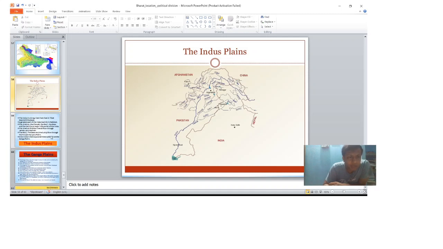So guys, in the Punjab, Haryana side, the Beas and Satluj flow through Punjab and Haryana, and Jhelum and Chenab through Jammu and Kashmir. Okay, and a low watershed separates these plains from the Gangetic plain.